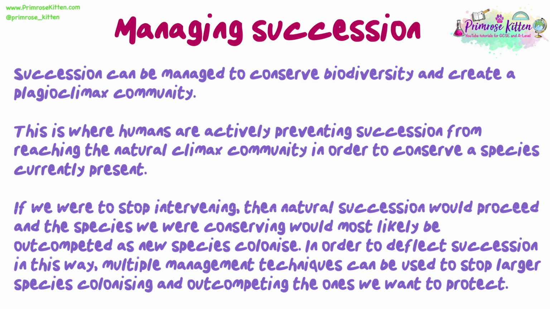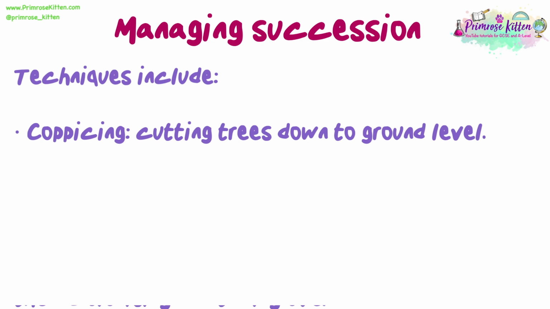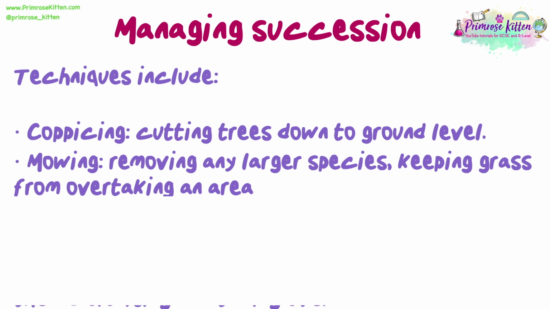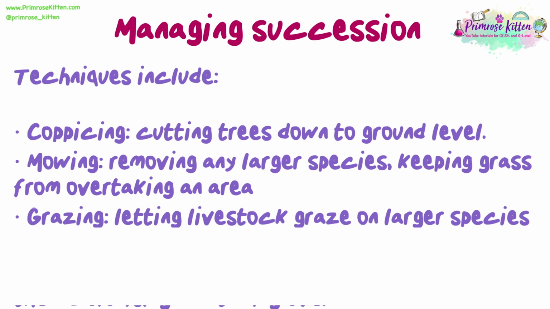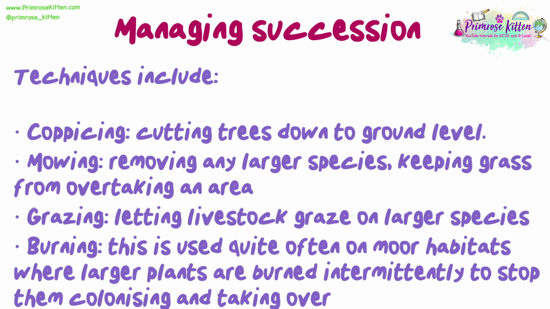In order to deflect succession in this way, multiple management techniques can be used to stop larger species colonising and outcompeting the ones we want to protect. Techniques include coppicing, cutting down trees to ground level, mowing, removing any larger species, keeping grass from overtaking an area, grazing, letting livestock graze on larger species, and burning.